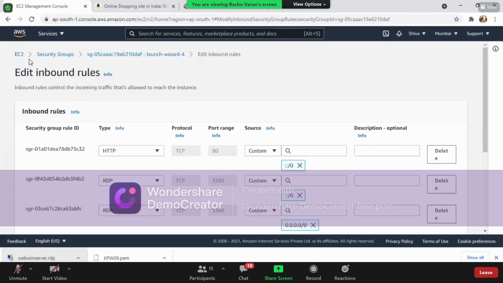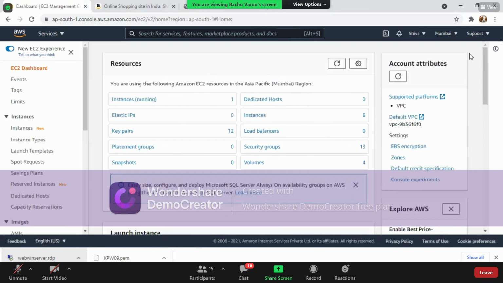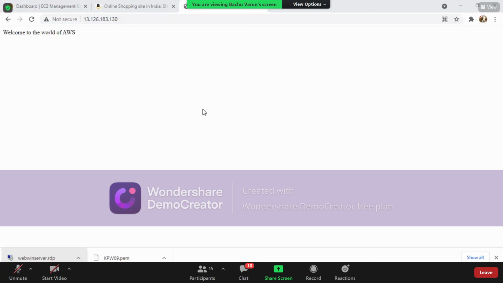Got it? So this is not such a big task for you, because you have performed many more tasks on your machines, on your laptops, on your mobile phones. So then it looks very easy for everyone today. So try to connect using this. Okay. If you know Linux commands, that is even more superb. If you don't know Linux commands, don't worry. We'll try to connect with Windows machines. Okay. So is it clear, everyone?